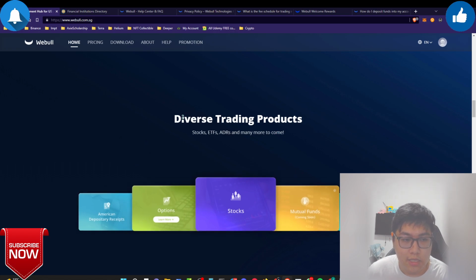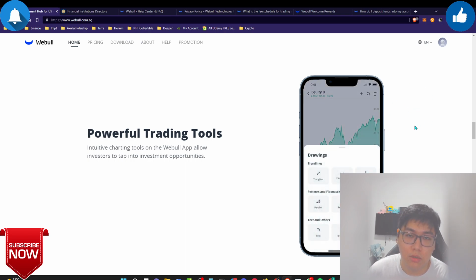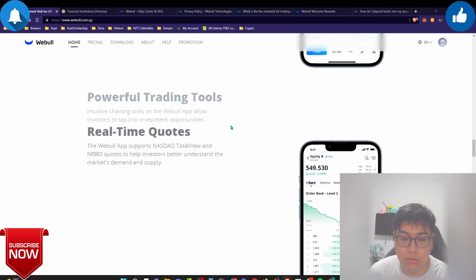Over here the next thing is the diverse trading products that they're offering. Basically they offer stocks, ETFs, ADRs, options, mutual funds that are coming soon, and American depository receipts. Over here they have powerful trading tools. If you know how to do a chart, you can pin here, pin there, see the price is going down, and from there you can short the market or whatsoever and make profits out of it using your mobile application. It's on the go, so you can trade on the go.